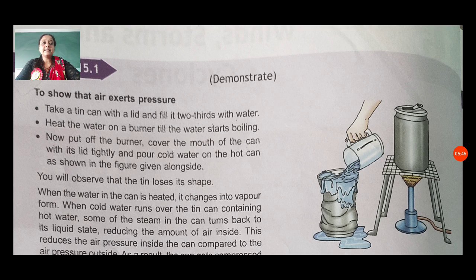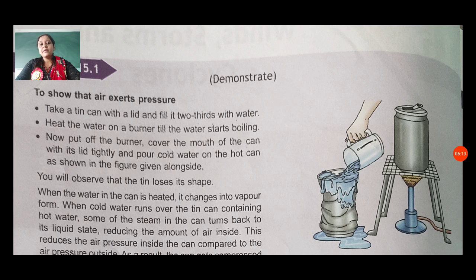You can see the diagram available here: first they boil water on a stand in a beaker. Now put off the burner. Cover the mouth of the can tightly with its lid and pour cold water on the hot can, as shown in the figure given alongside. You will observe that the tin loses its shape.